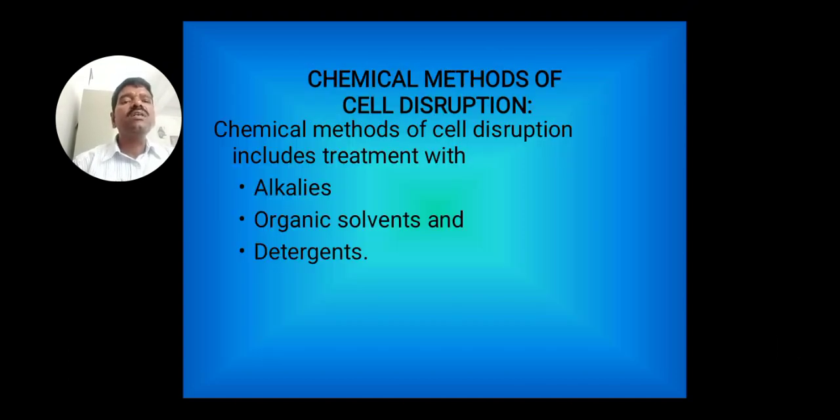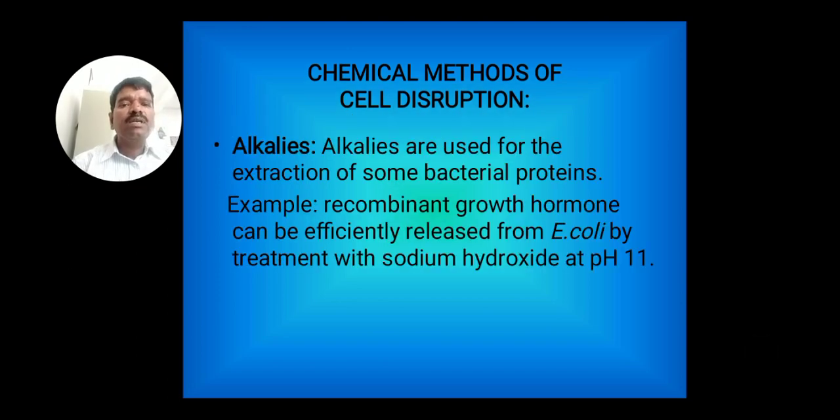Next we have the chemical methods of cell disruption. Chemical methods of cell disruption include treatment with alkalis, organic solvents, and detergents. Let us start with the alkalis. Alkalis are used for the extraction of some bacterial proteins. For example, recombinant growth hormone can be efficiently released from E. coli by treatment with sodium hydroxide at pH 11.